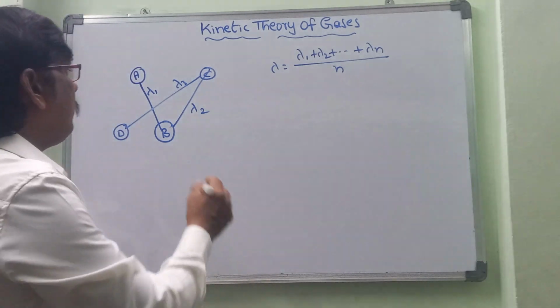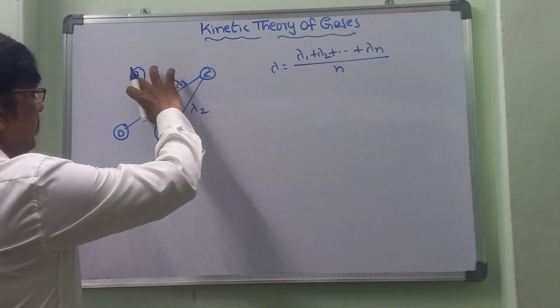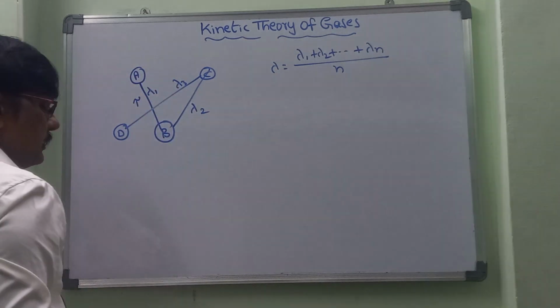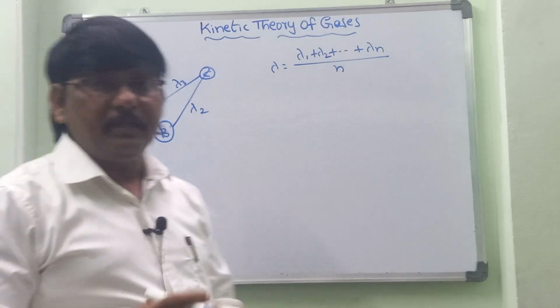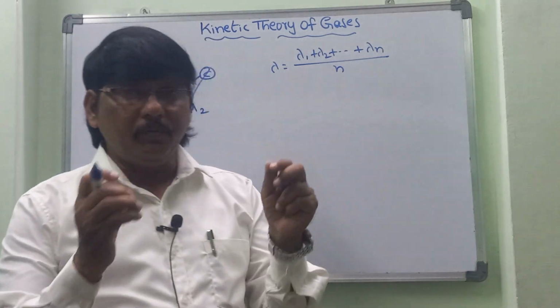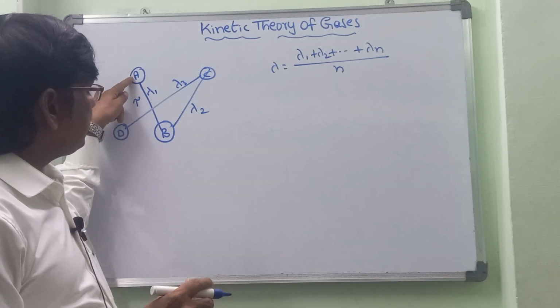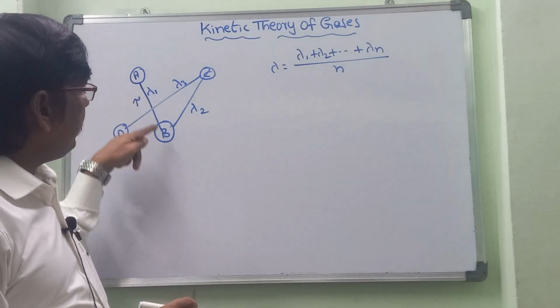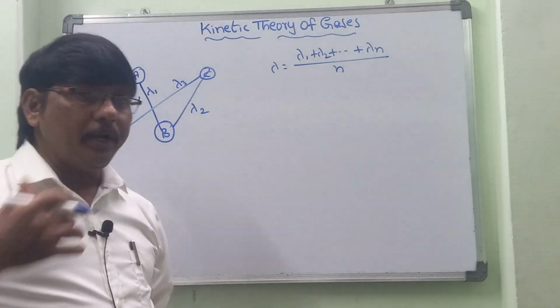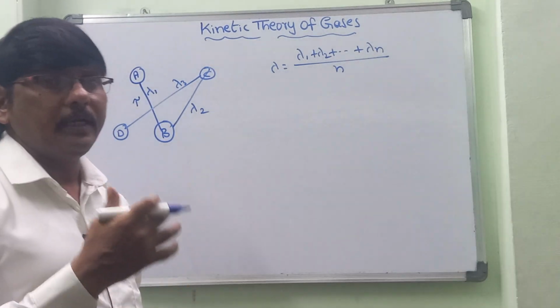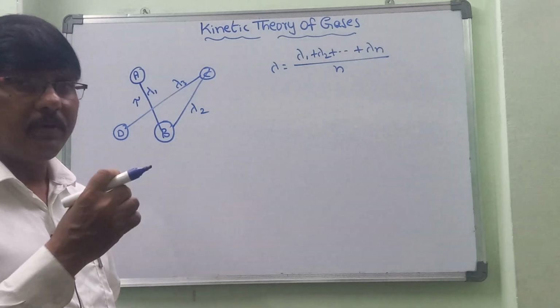One more term: the time between these collisions is called the time of relaxation, that is, the time between collisions. For example, the particle starts, comes and collides with B. Before colliding, the time it has taken for that collision is what we call the time of relaxation.